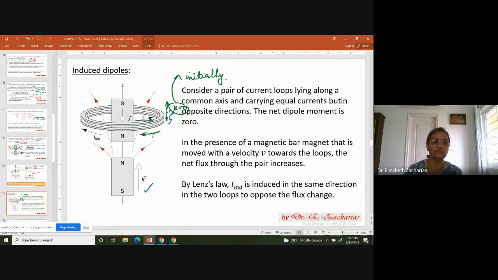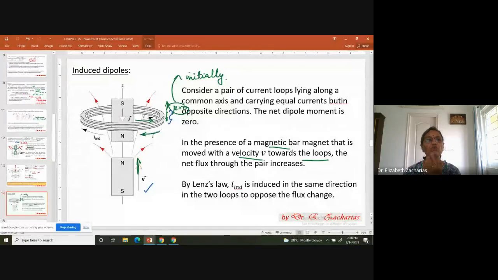And now you are putting it in this non-uniform magnetic field. If you move the bar magnet with a velocity v towards these loops, what is happening to the flux through the loops?